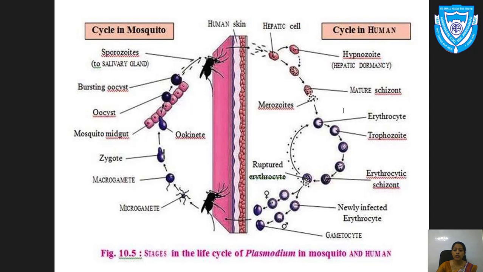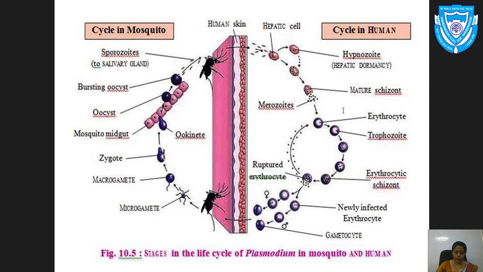Hemozoin is the substance released when human RBCs burst. It is the chemical substance responsible for fever, chills and shivering, and these are the signs generally seen in the case of malaria.